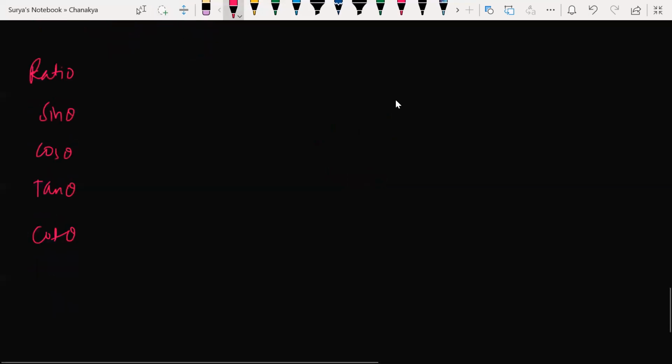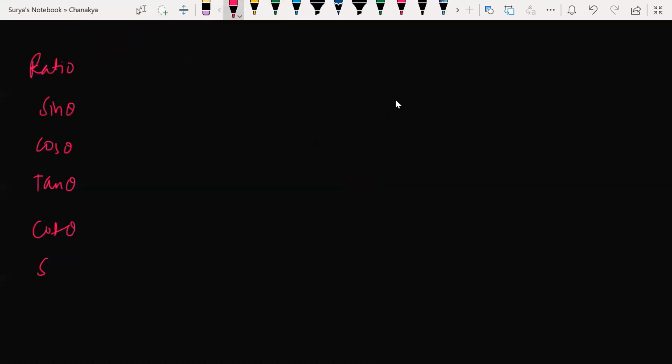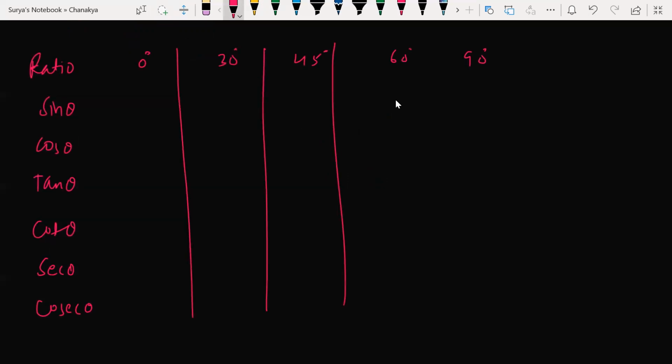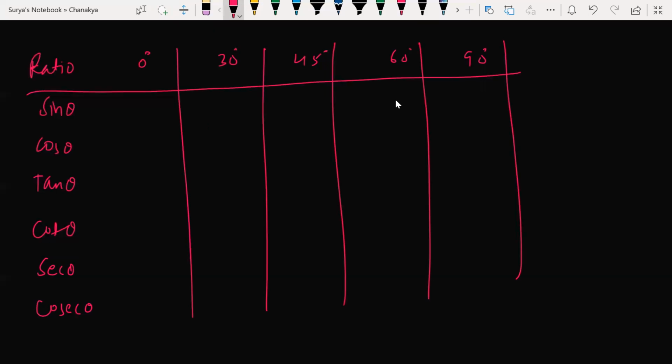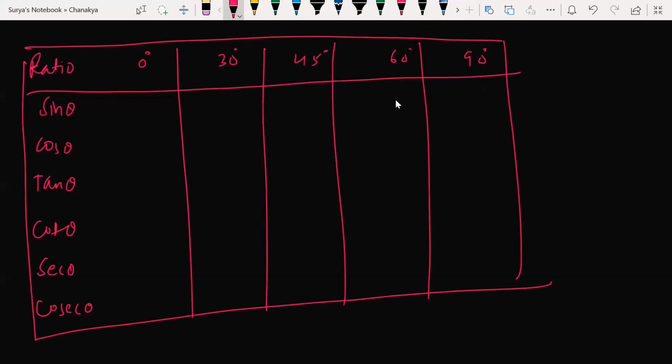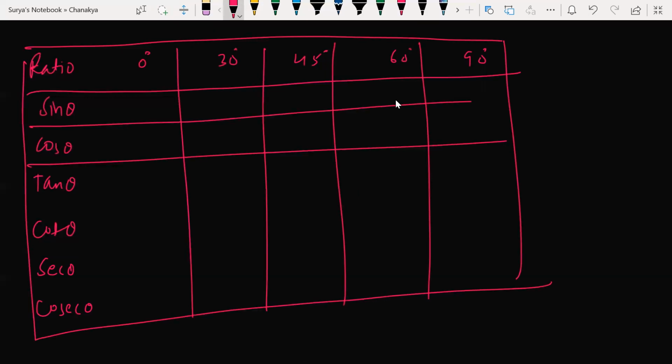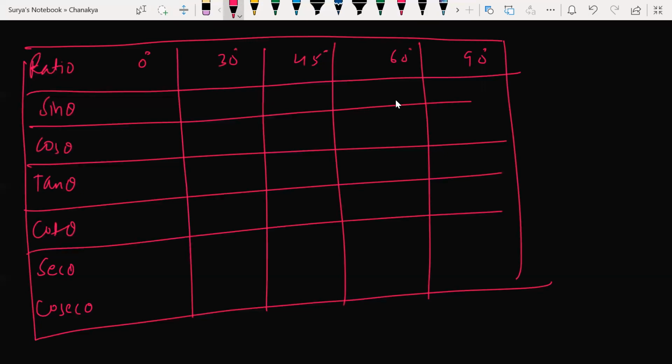Don't worry. So we have cot theta, secant theta, and cosec theta. First of all, let us learn only a few things, and I'll teach you everything. 0 degrees, 30 degrees, 45 degrees, 60 degrees, 90 degrees. You'll be learning all these values, and in the next academic year, in the 11th standard, you'll be learning the bigger ones. But I'll be teaching you all of them very simply. Don't worry, it's very easy and very interesting as well.